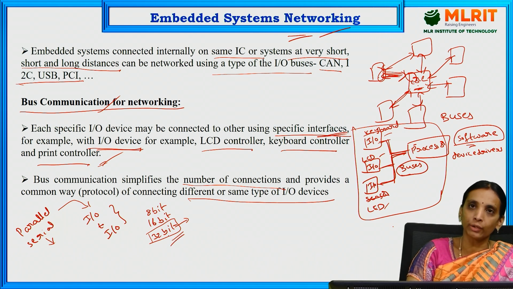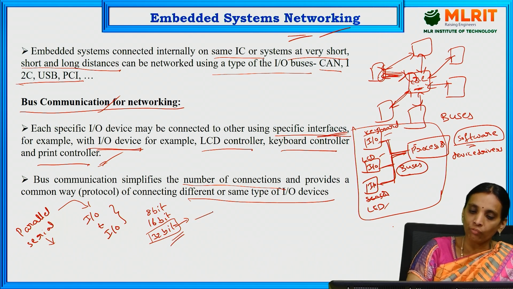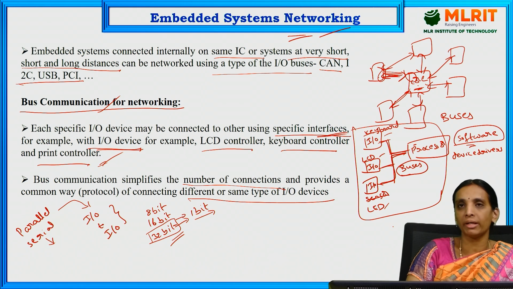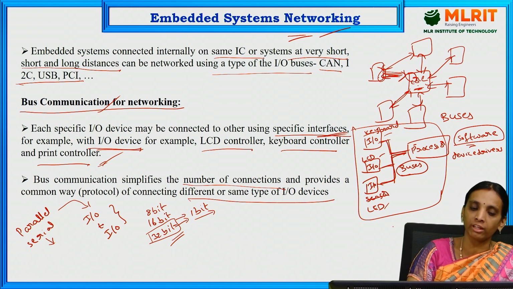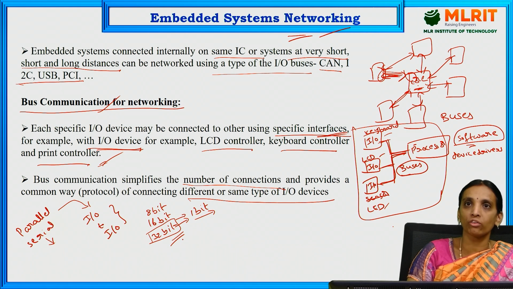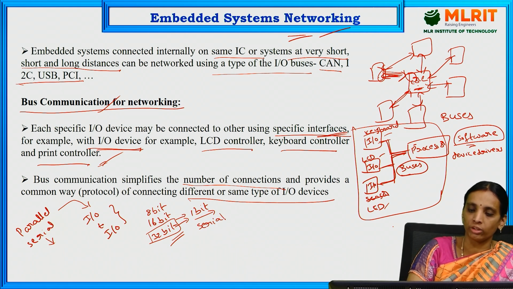In these 32 bits, if only one bit at a time is transmitted, and after completion of the first bit the second bit is transmitted, likewise bit by bit transmission happens in the communication between the processor and the I/O device. Then it is called serial data transmission.